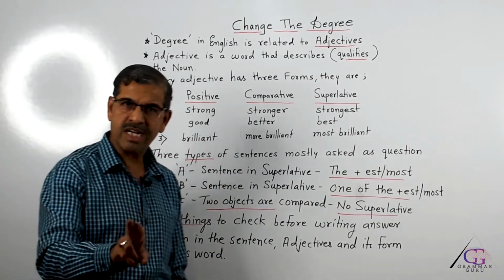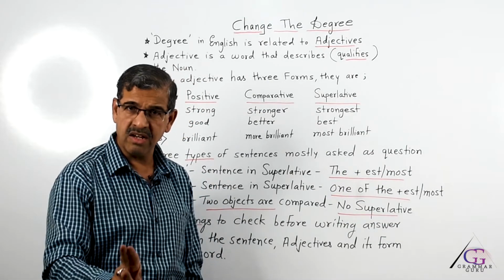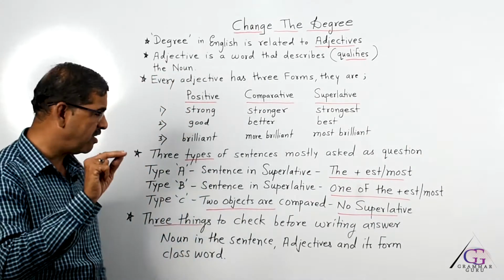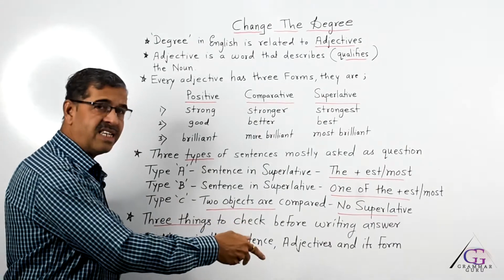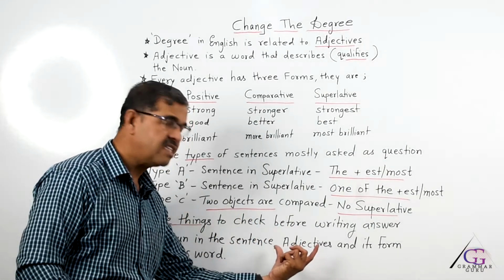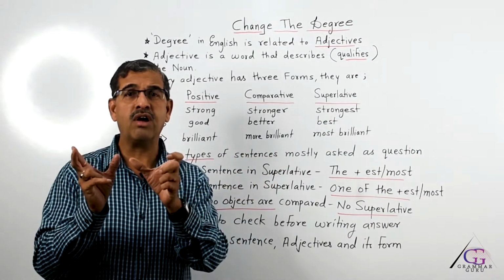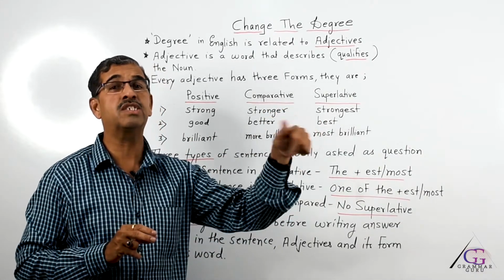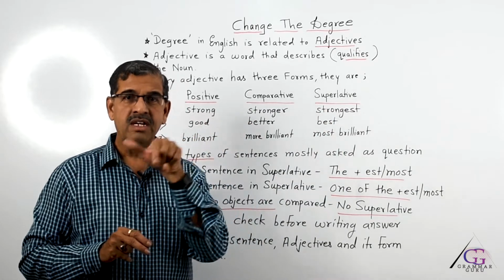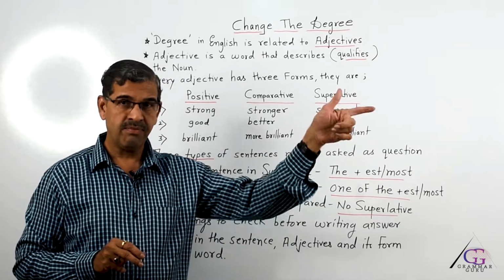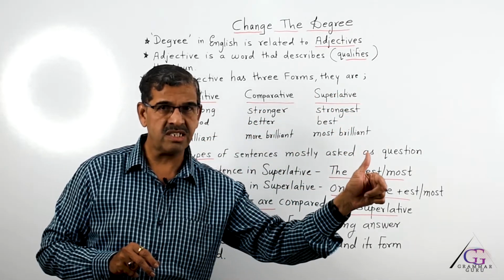Normally, it is the subject of the sentence, it is in the beginning of a sentence, mostly if it is superlative degree. So, the noun in the sentence we have to find. Then the second is the adjective that is related to the noun. Say for example, Ronaldo was the fastest or best player. So, best was the adjective. Lata Mangeshkar was the greatest. So, Lata Mangeshkar is the noun, greatest is the adjective.